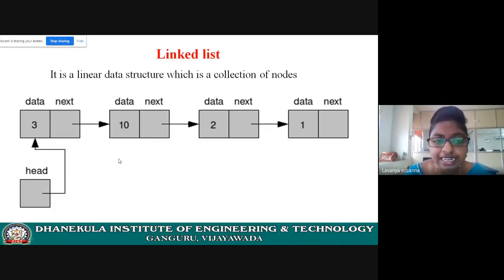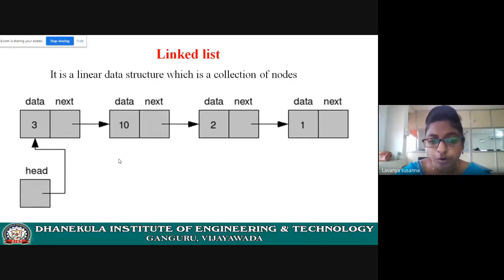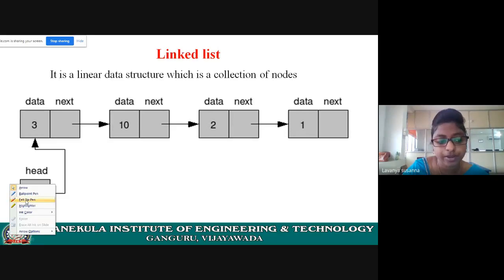Now see here. A linked list is a collection of nodes. Each node contains two fields. The first field is the data field, which contains the value. The next field is a pointer, which contains the address of the next node. Remember that.